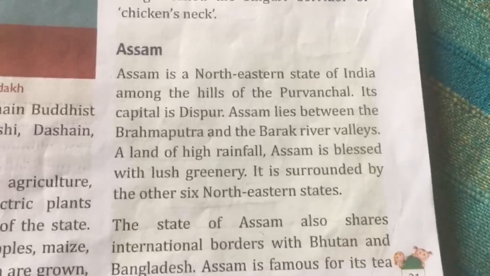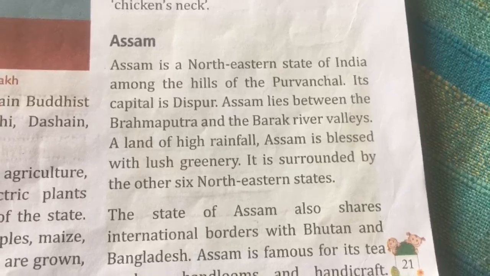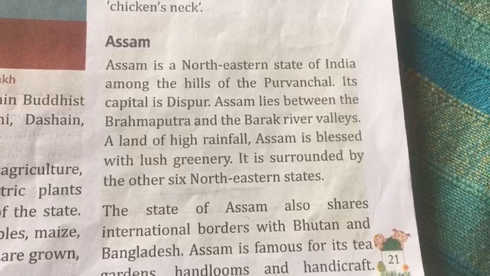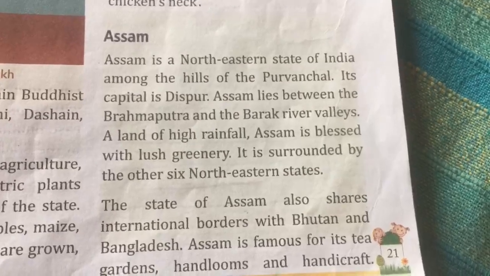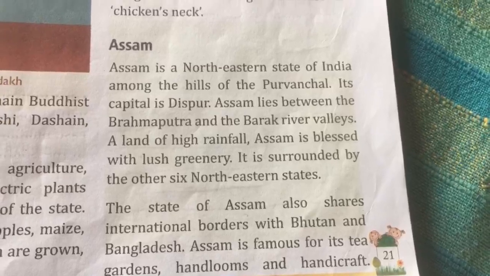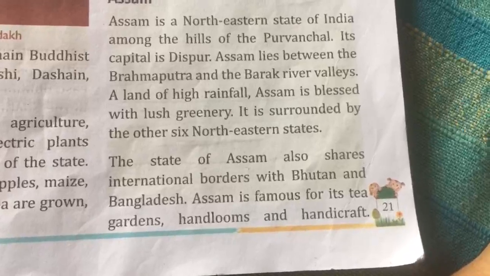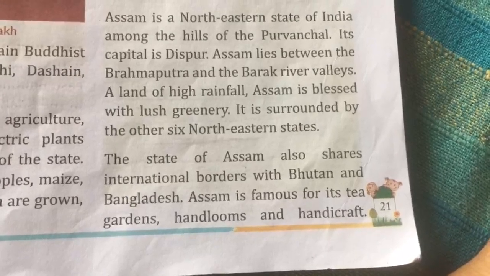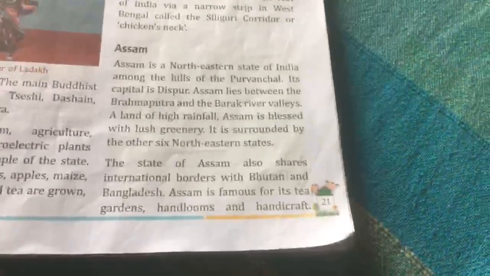Assam is a northeastern state of India among the hills of the Purvanchal. Its capital is Dispur. Assam lies between the Brahmaputra and the Barak river valleys. A land of high rainfall, Assam is blessed with lush greenery. It is surrounded by the other 6 northeastern states. The state of Assam also shares international borders with Bhutan and Bangladesh. Assam is famous for tea garden, handloom and handicrafts.